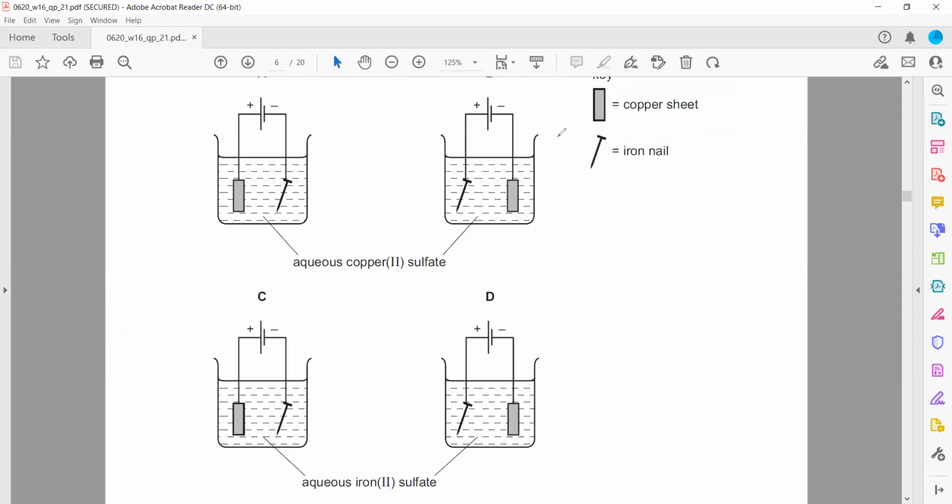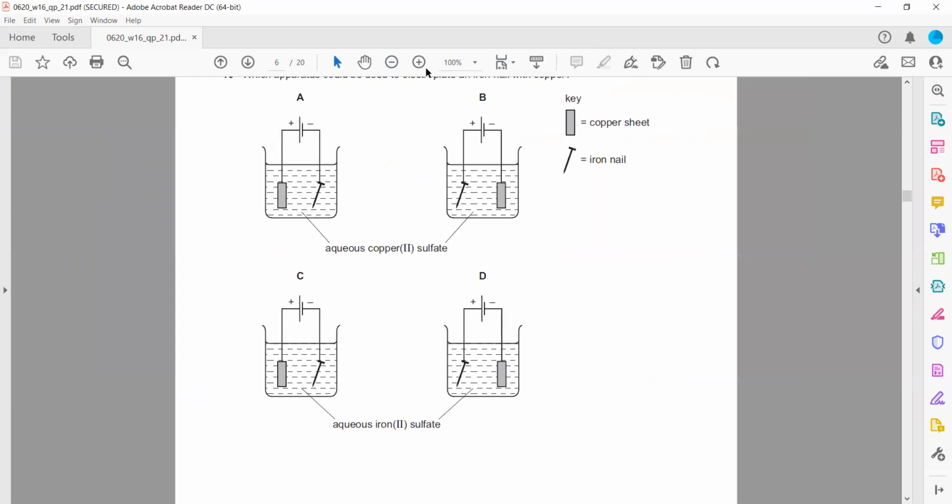The anode should be made up of copper, so this is copper, and the electrolyte contains copper ions. When copper ions are attracted, copper atoms will go into the solution as copper ions. So this nail will have a layer of copper. Why is B wrong? Because copper ions are positive ions and always move towards the cathode, so this will not plate the nail. That's why A is the right answer.